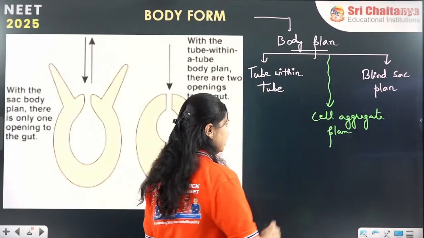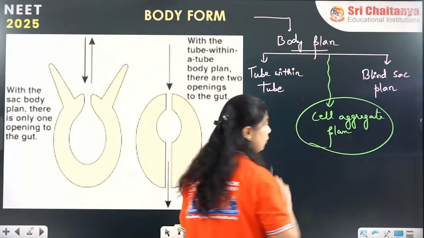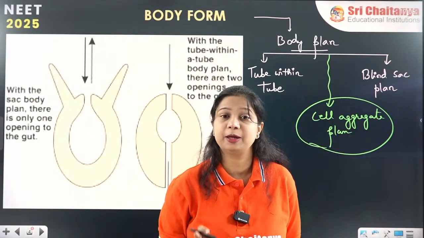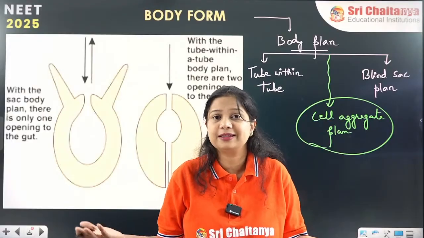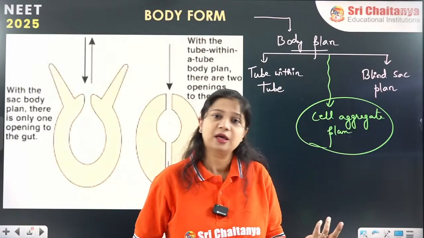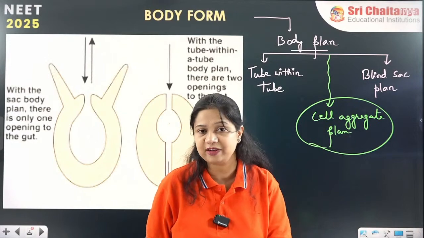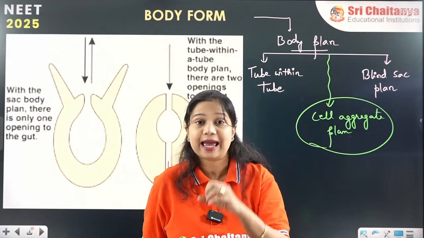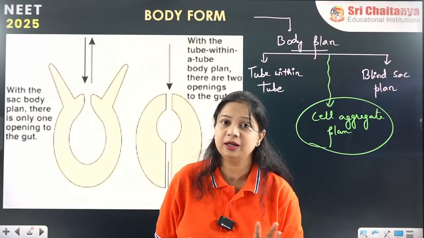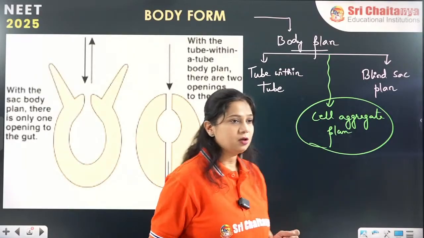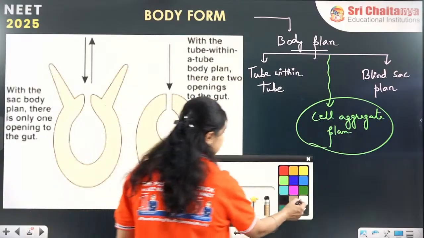It is commonly seen in the poriferans. It is the most primitive type of body plan and there is nothing much planned in it because all the functions are performed by individual cells. So cells or aggregates of cells are performing the functions of different body structures. That is called the cell aggregate body plan.